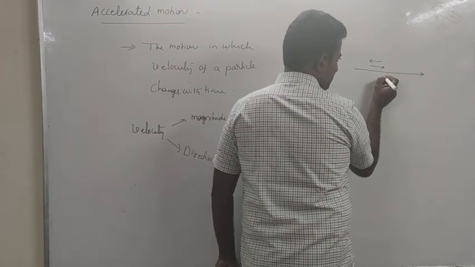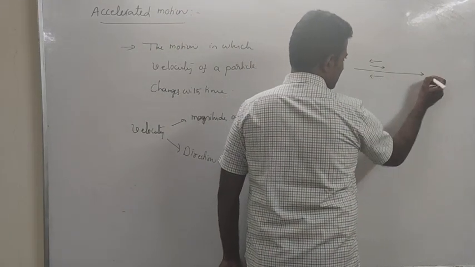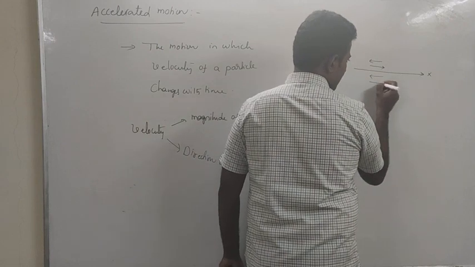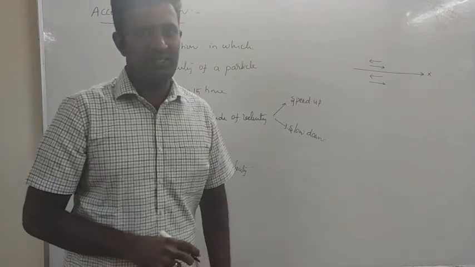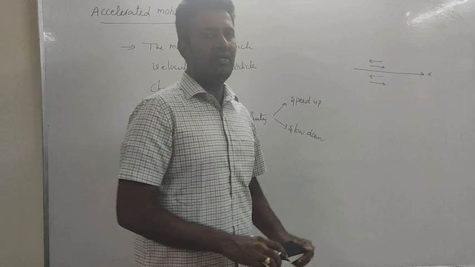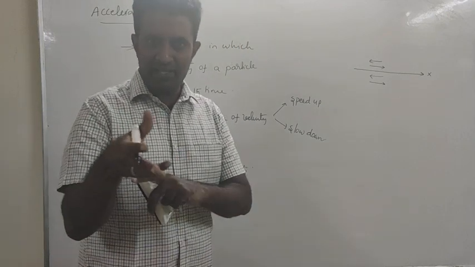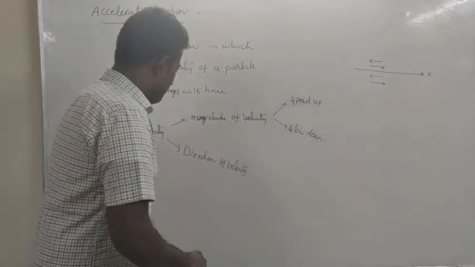Or the body which is traveling along negative x-axis changes its direction towards the positive x-axis. If it happens, then also you need to take into consideration it as accelerated motion.